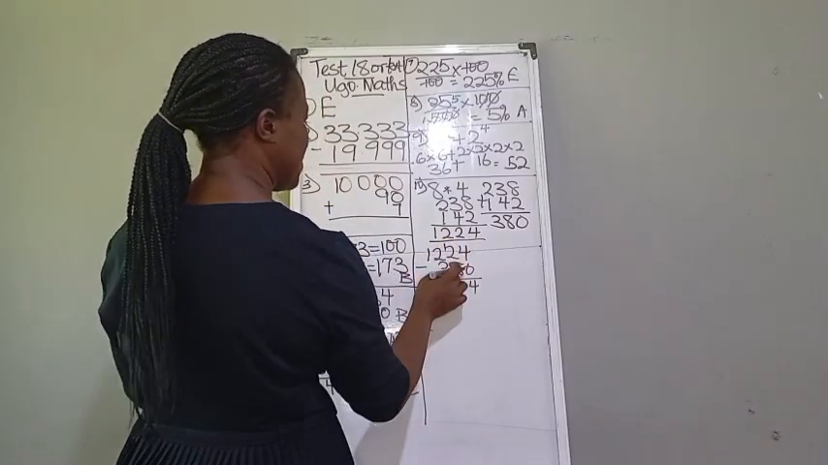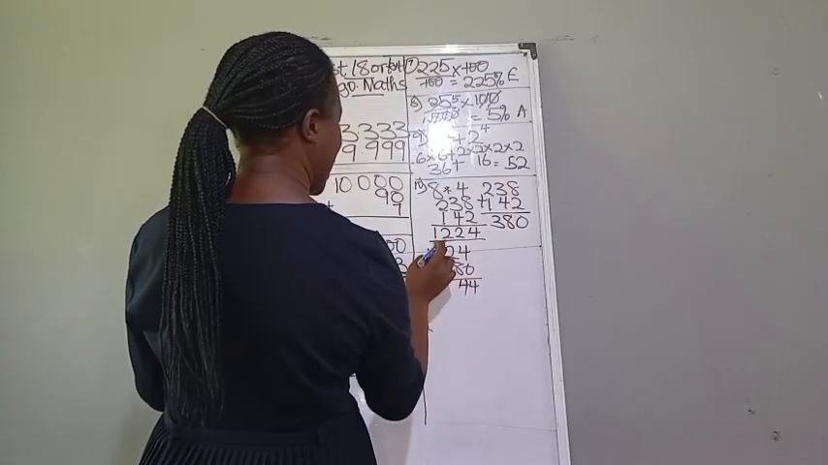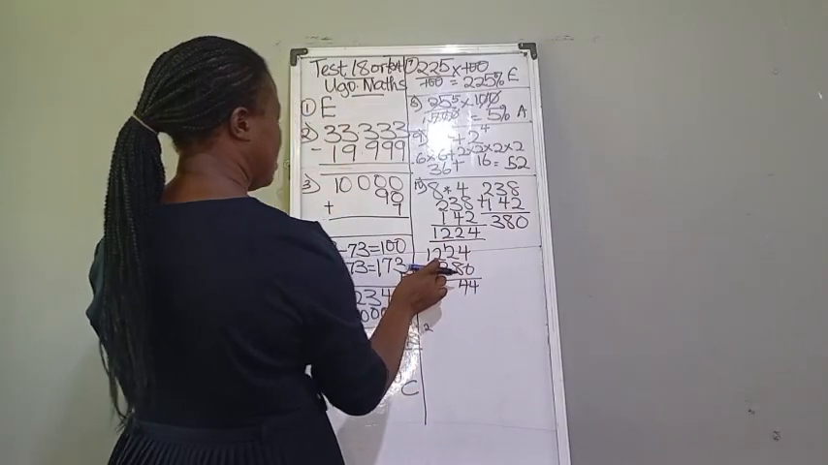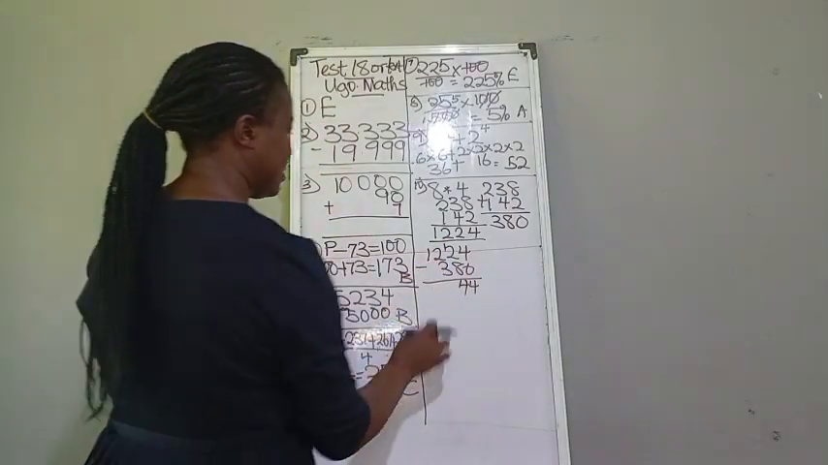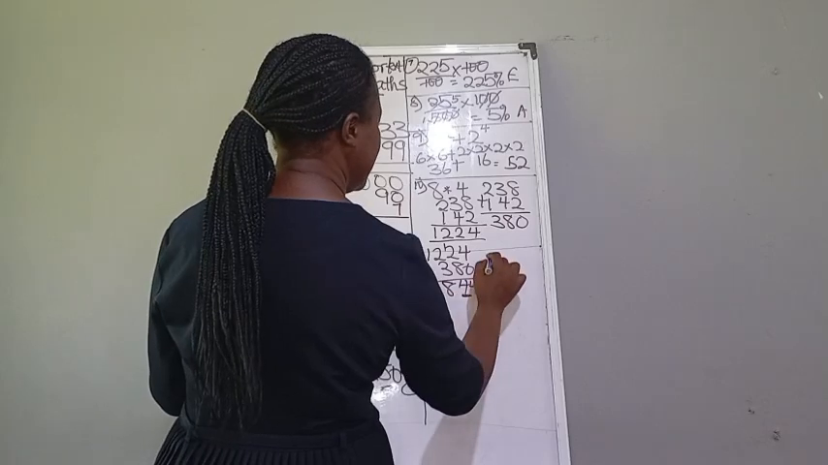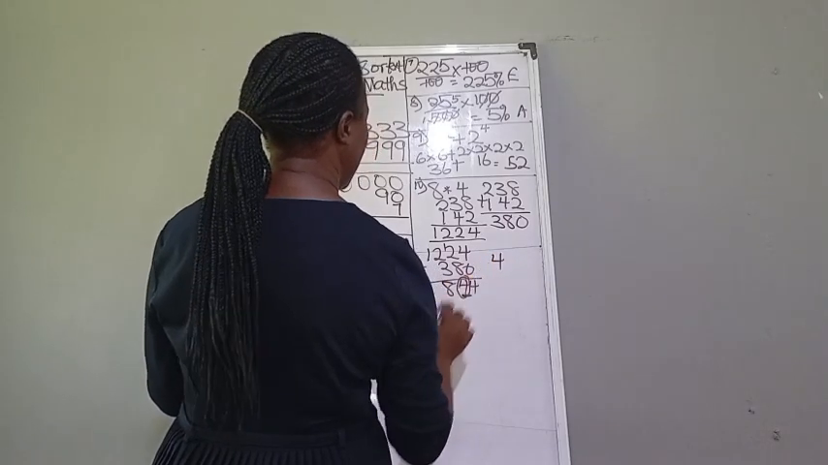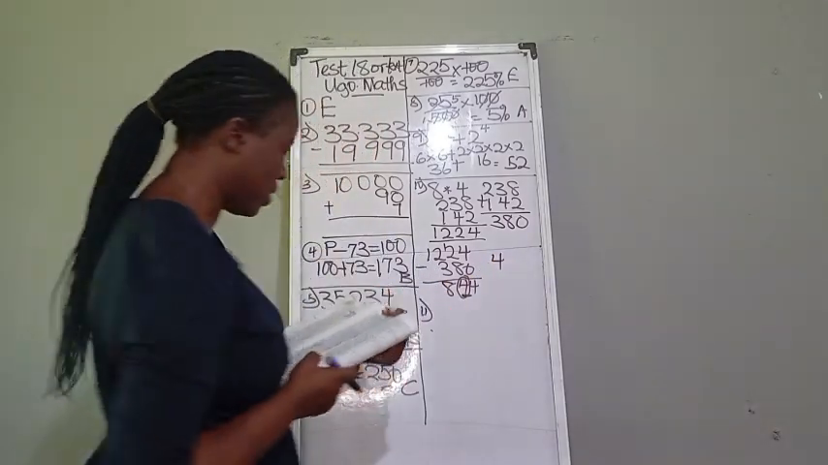Borrow 1 from here, making 12. 8 from 12, that is 4. We have 11 here. 3 from 11, that is 8. So the missing number there is 4. This is the missing number. Now to number 11 question.